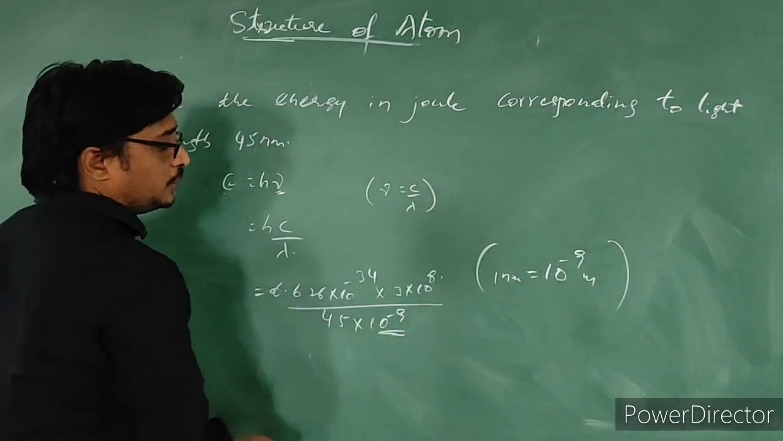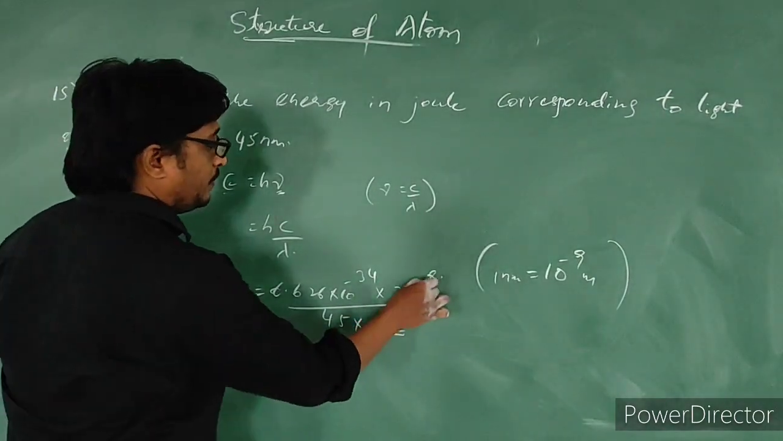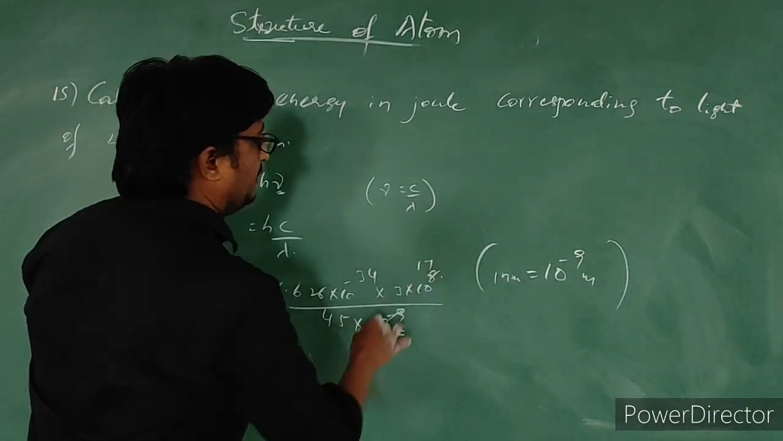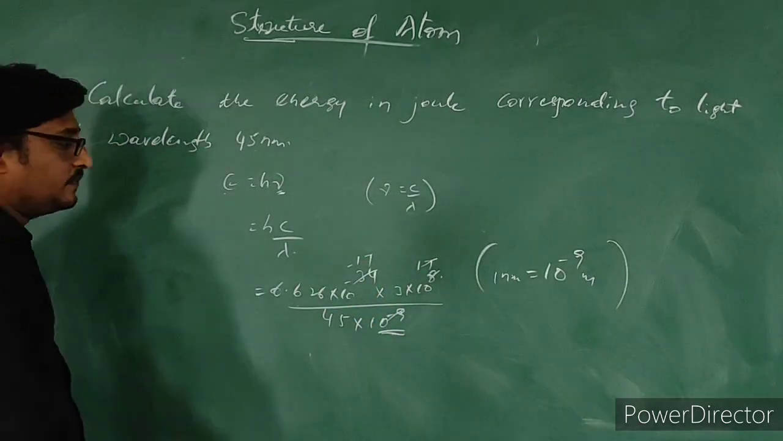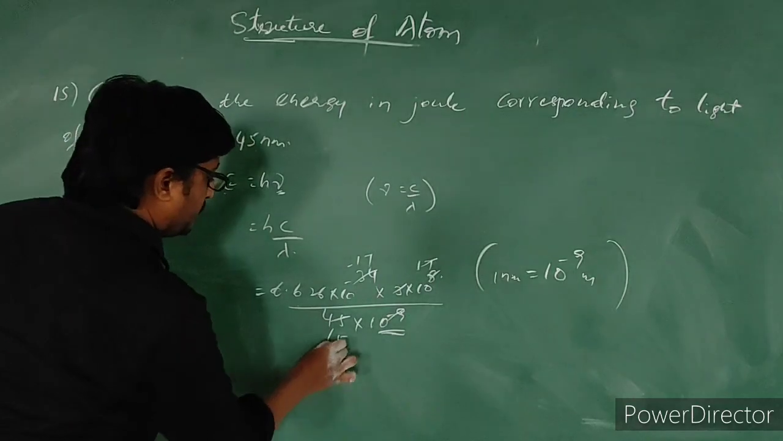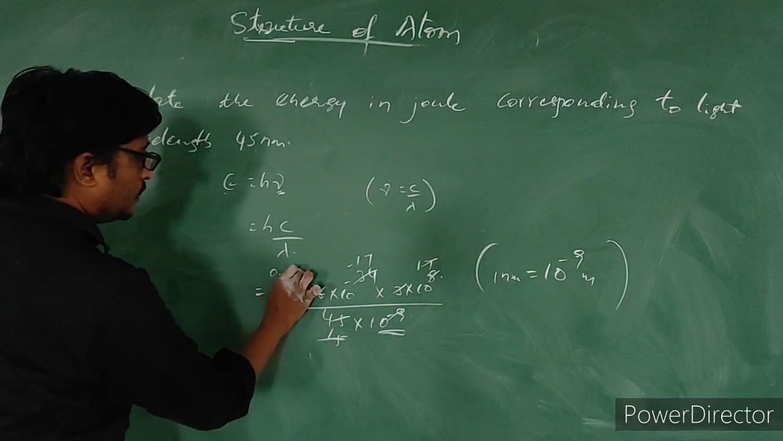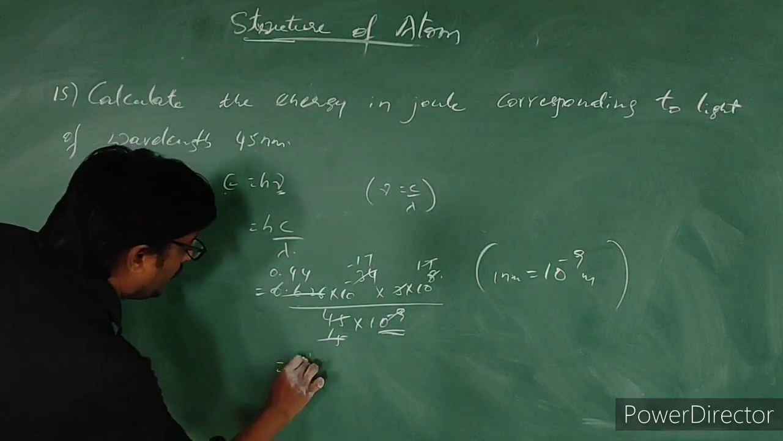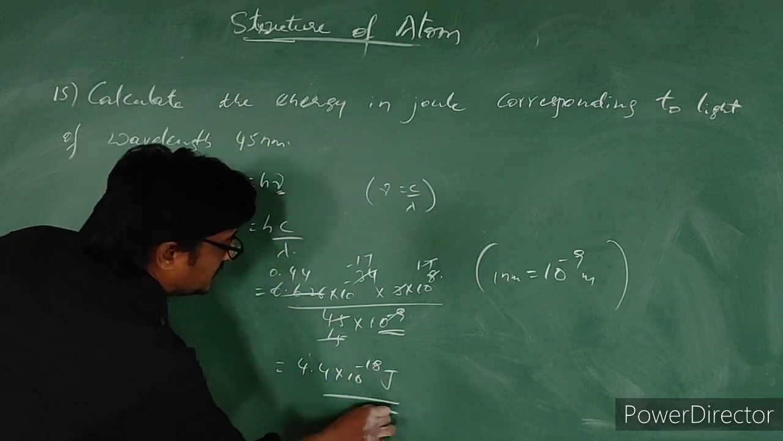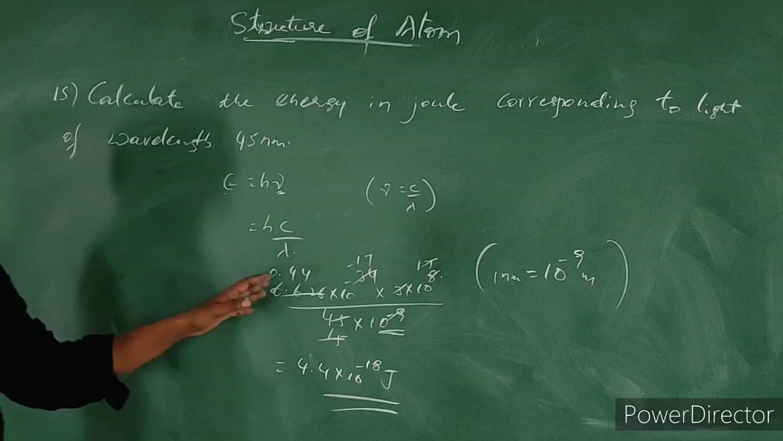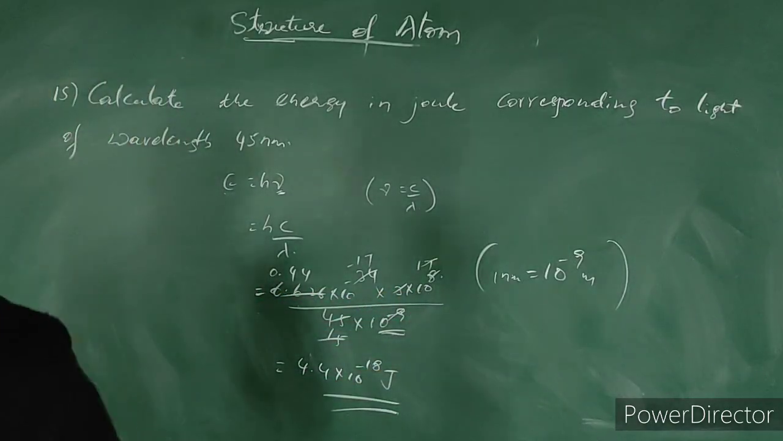If it moves to the numerator, it will be plus 9. Plus 9 and plus 8, it will be 17. Plus 17, minus 34, minus 17. So it will be around 4.4 into 10 to the power minus 18 joules. This is our answer. Simple question. Okay, take this.